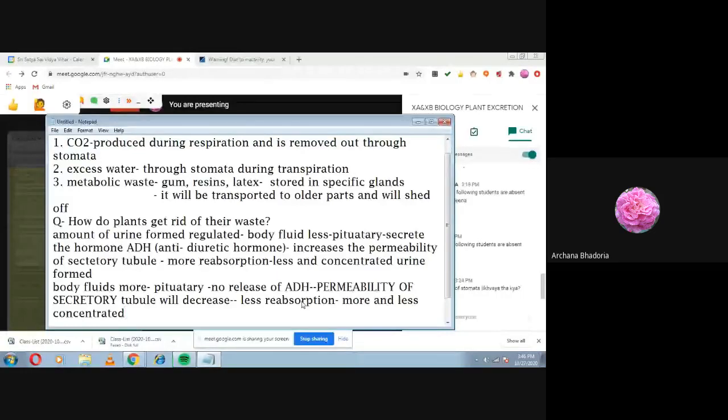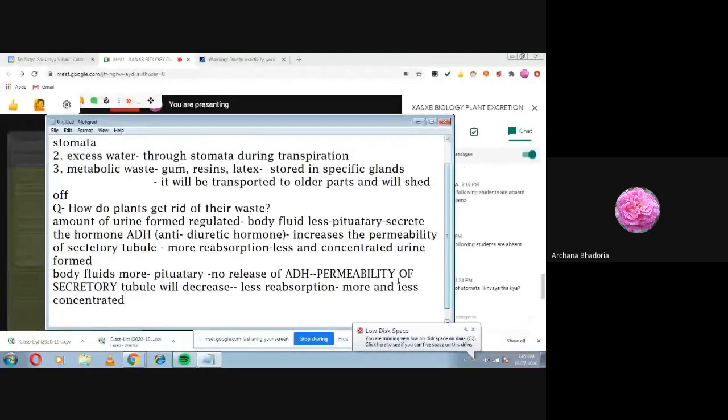Okay. चलिए, तो अब अपन थोड़ा सा बस शुरुआत कर देते हैं reproduction chapter की. Okay, it is already 36. Now question you write down. एक question हमने दे दिया, how do plants get rid of their waste? Other question, this is of your textbook only, how is the amount of urine formed regulated? So write the answer in your notebook, children. This is a very important question for the board exam also. अब एक question बस कर लो from your chapter, that is how do organisms reproduce.